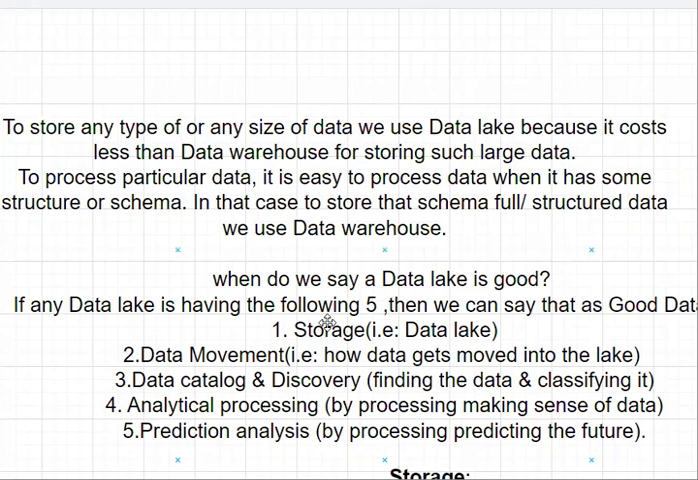Data movement specifies how your data is moved into the data lake. So we need to specify that under this data movement, and we're going to discuss that. Under the third section, data catalog and discovery, we find whatever data we have, categorize which field that data belongs to, and find the metadata of the particular data, so that it can be easily identifiable by whoever comes to your company next, such as a new employee.